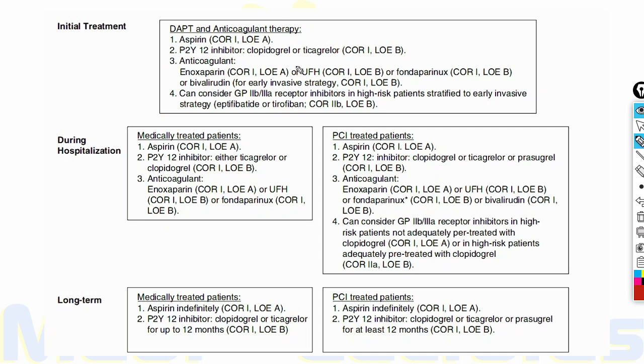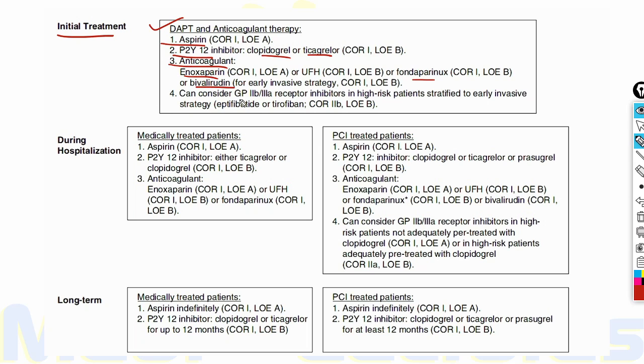Now let's discuss the treatment summary of the patients of NSTE-ACS according to the 2014 American Heart Association. The initial treatment should begin with dual antiplatelet therapy and anticoagulant therapy in the form of aspirin, P2Y12 inhibitor, clopidogrel or ticagrelor, and anticoagulant which is enoxaparin or fondaparinux or bivalirudin.